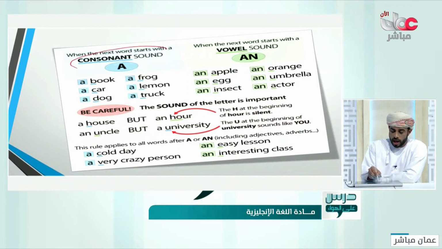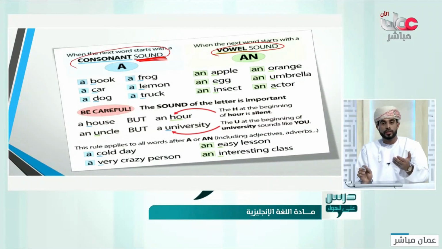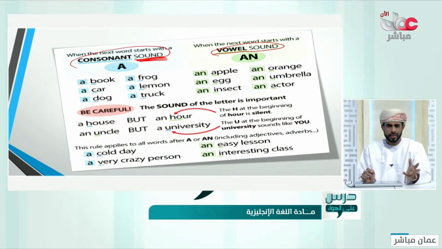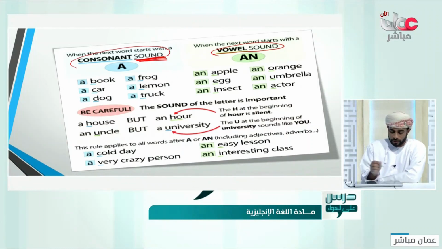A goes with consonant sounds. Again, sounds. Be careful. I'm not saying consonant letters. I'm saying consonant sounds. Why is that? Because some letters that are consonants may sound like a vowel, so we cannot use a with them. It's almost the same thing with vowel sounds. How is that, teacher? Let's have a look. First of all, those words end with consonant like B, C, D: a book, a car, a dog, a frog, a lion, and a truck.